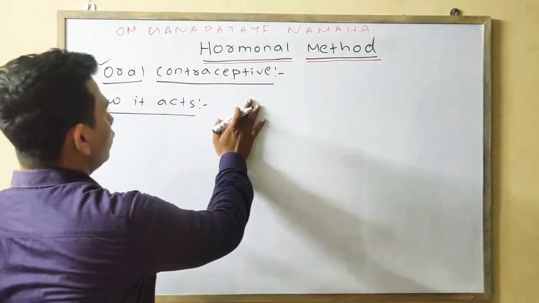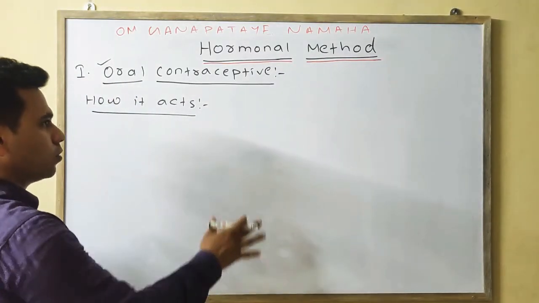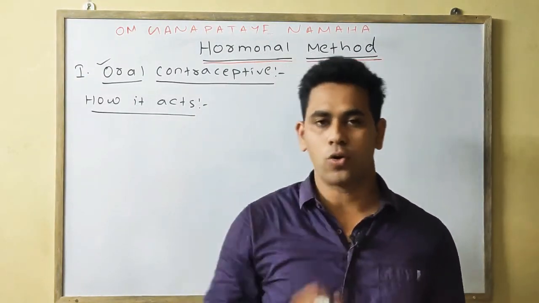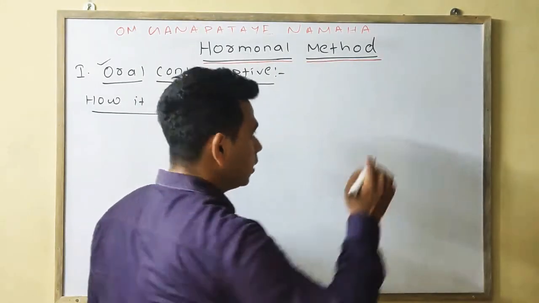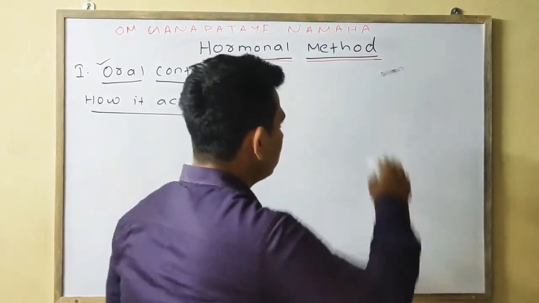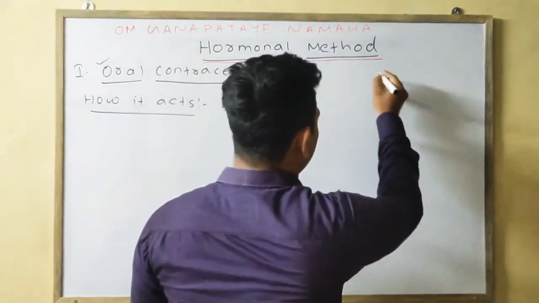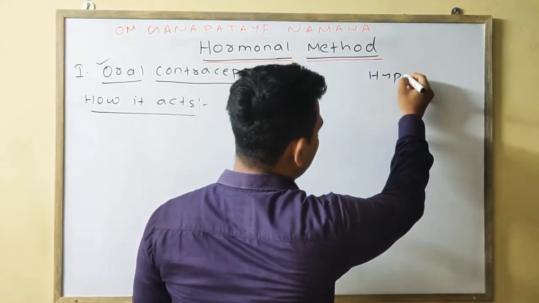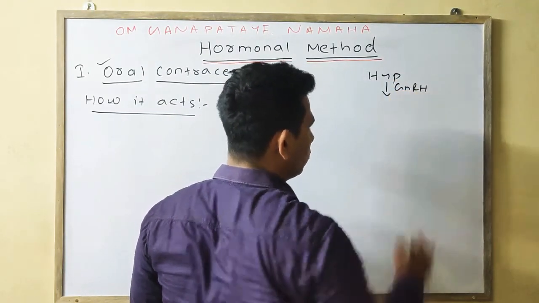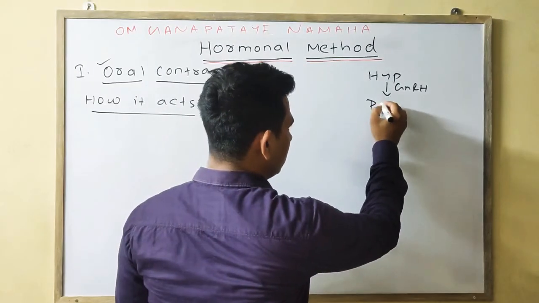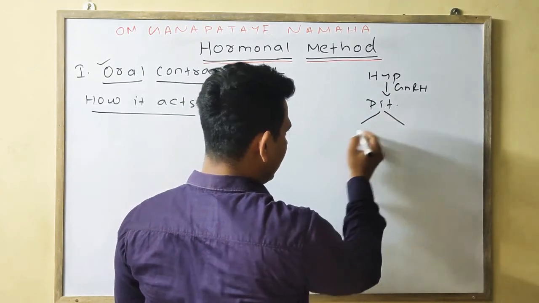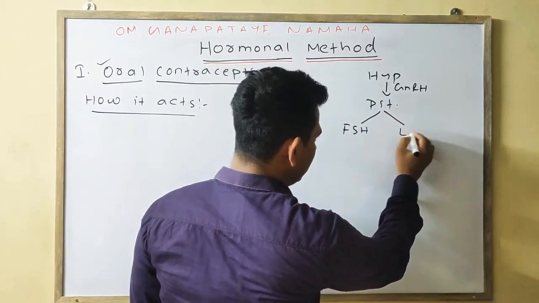Before going to the oral contraceptive, we should know the concept, how it acts. I want to remind you of something you already know. Roughly, the hypothalamus secretes gonadotrophin releasing hormone, which stimulates the pituitary gland, which eventually secretes the FSH and the LH.